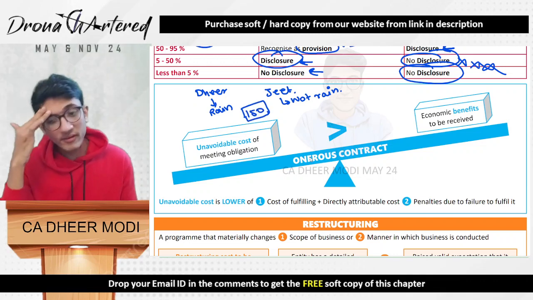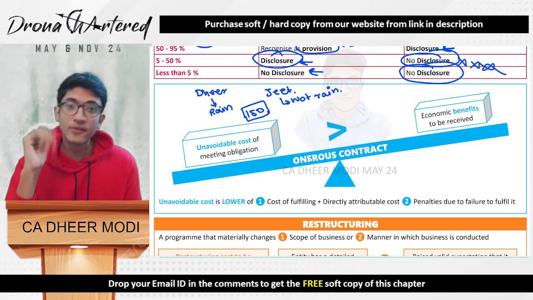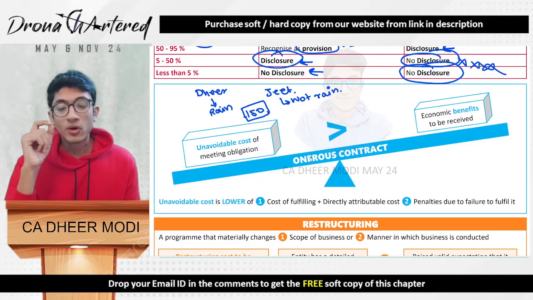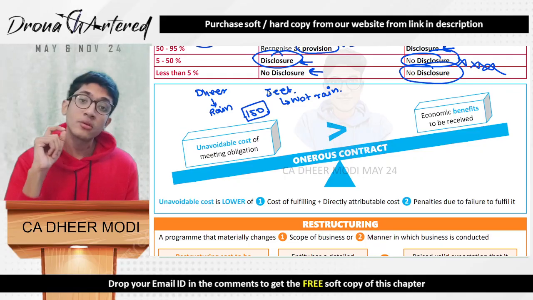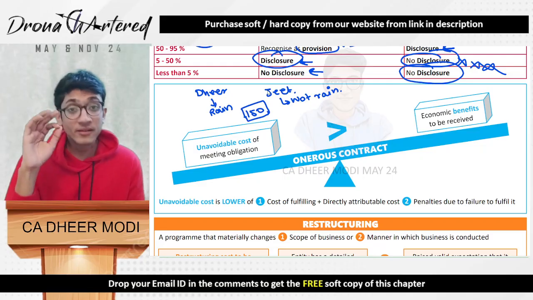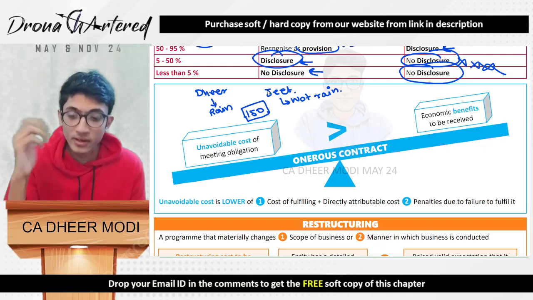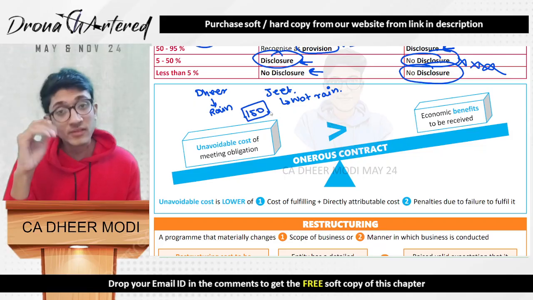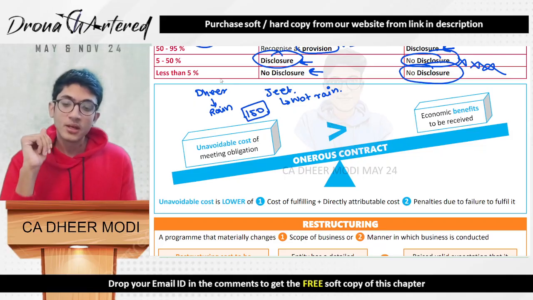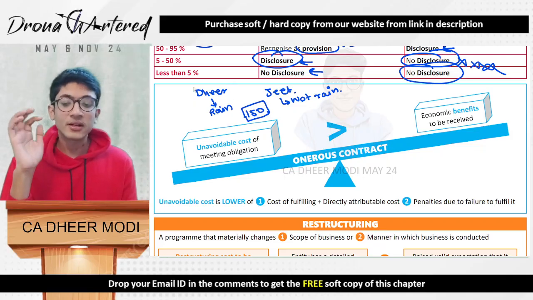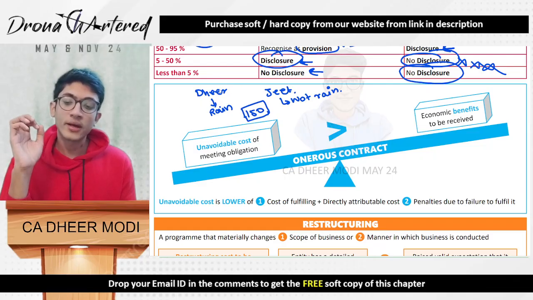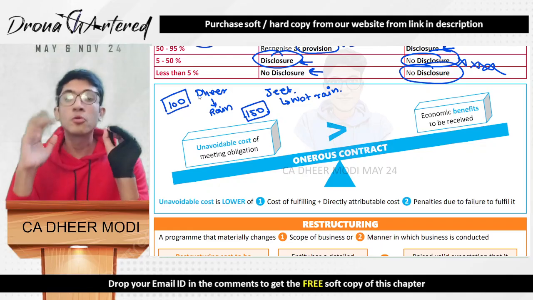Okay, whoever wins will get an ice cream of 150 rupees. Now what happens? Dheer and Jeet have also agreed to enter into an agreement that if they do not want to meet this obligation, if they want to exit out of this, even after it has rained, they have an option to exit out of this by paying 100 rupees. Whoever exits out of this contract will have to pay 100 rupees.